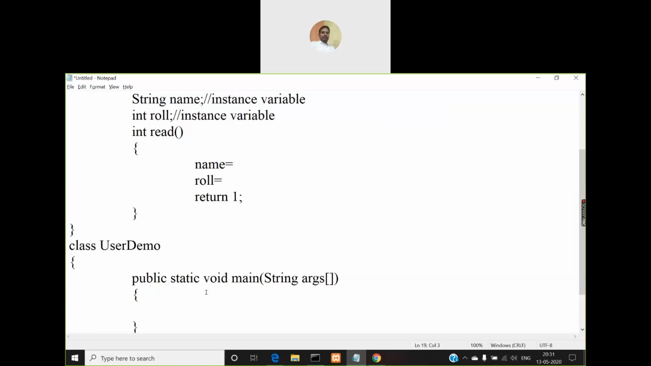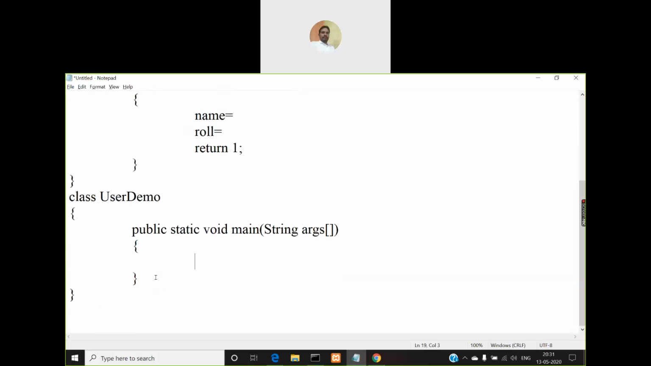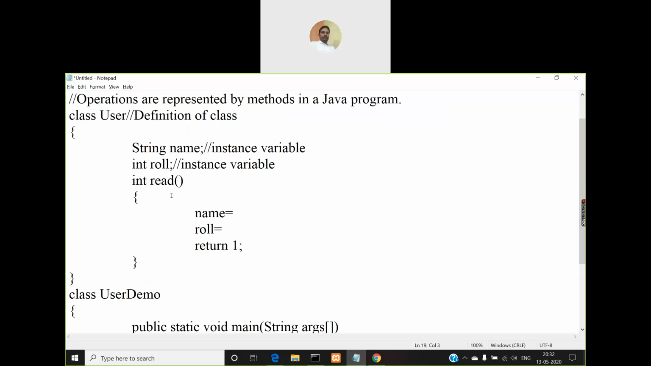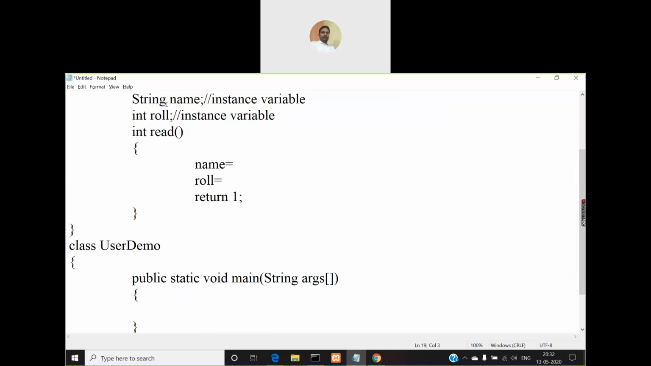Okay, I have a main method defined in the user demo class. From here I want to call the read method. What do I want that read method to do? I want that read method to assign some value to this variable name, and another value to this variable role. So how will the read method know what value you want to assign?